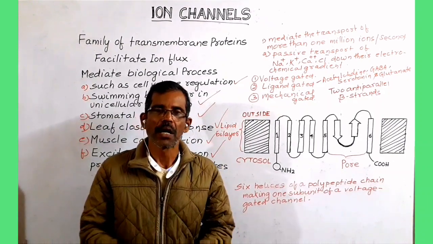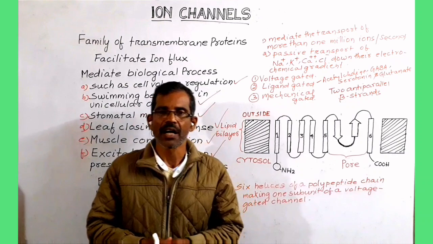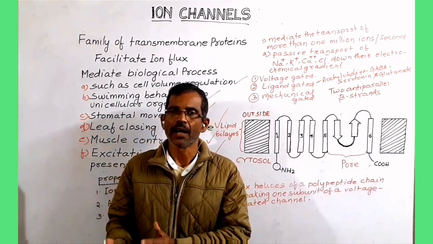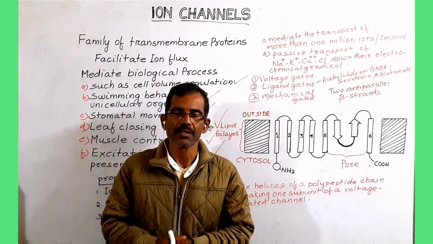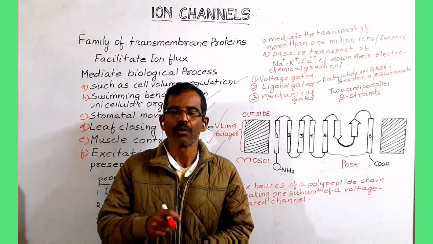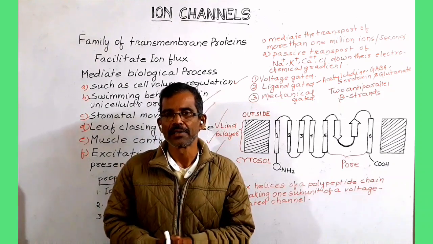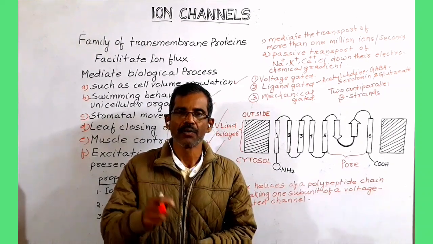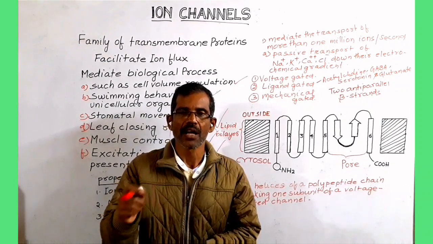These transmembrane proteins mediate the transport of a variety of cations and anions such as sodium, potassium, calcium, chloride and bicarbonate down their electrochemical gradient. So the transport facilitated by the ion channels is passive transport.